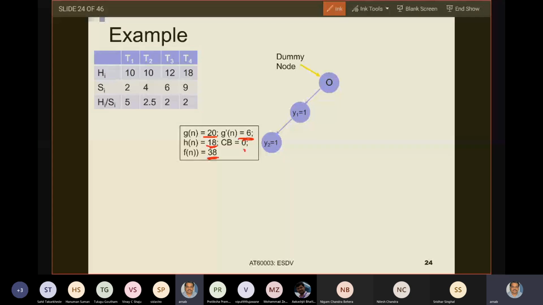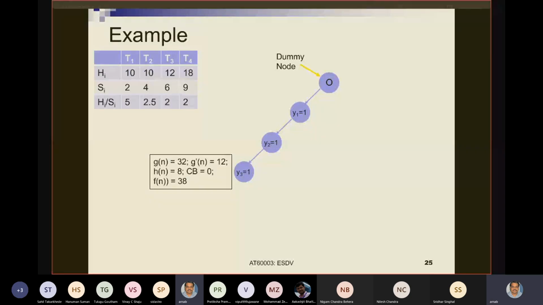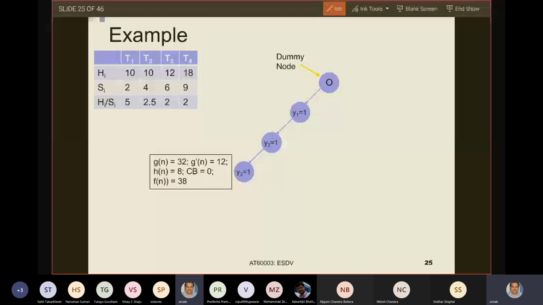So we proceed again. Now, after proceeding at y2 equals 1, it explores y3. y3 equals 1. When it explores y3 equals 1, if you are at slide number 25, then you see that Gn equals 32, G dash n equals 12, Hn equals 8, Fn equals 38. And still the global current best solution variable is 0 because no solution has been generated.